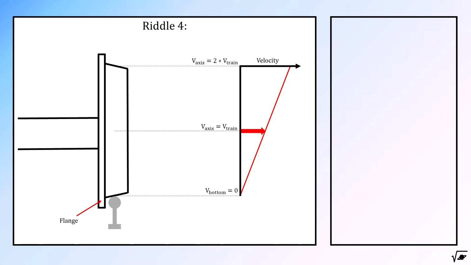If we look at a side view of a wheel, we can see that the wheel is not resting on its lowest part. The so-called flanges are actually lower. These flanges are there to keep the train on its track, but are also the reason why there is always a part of the train moving backwards.